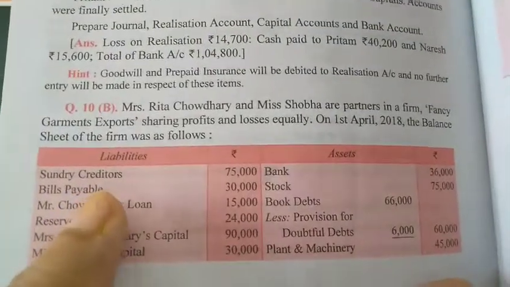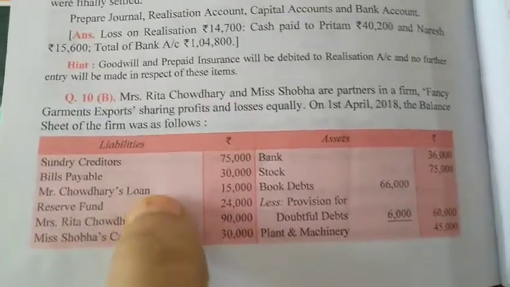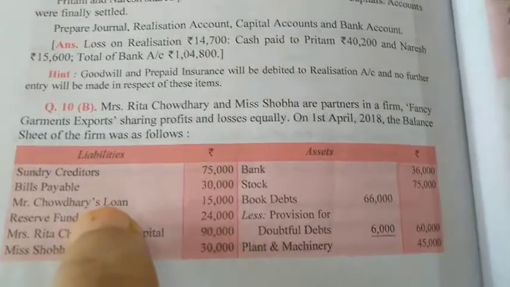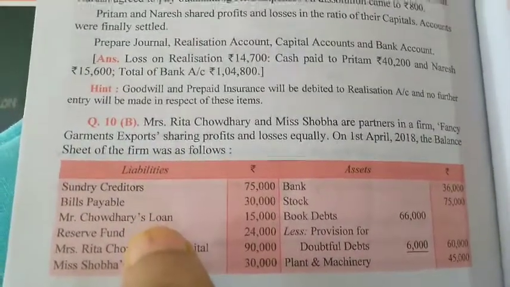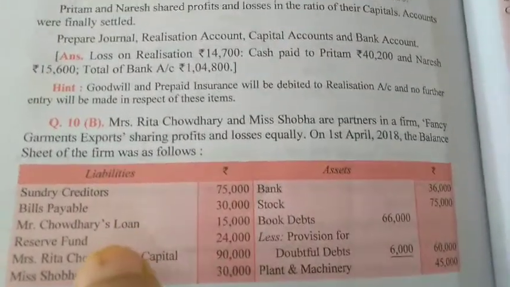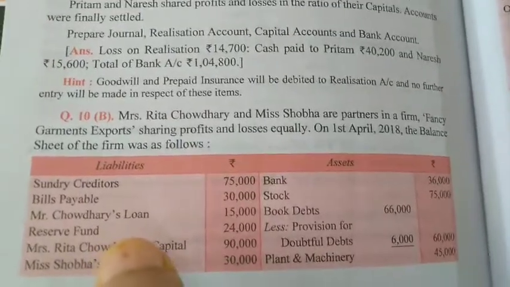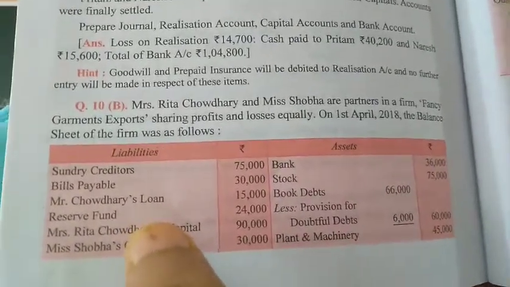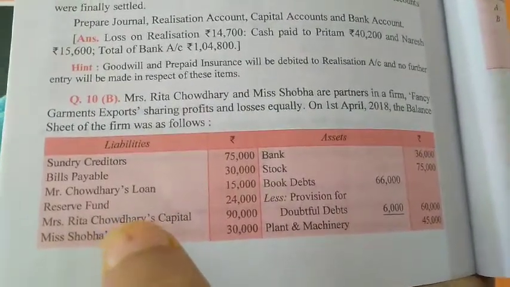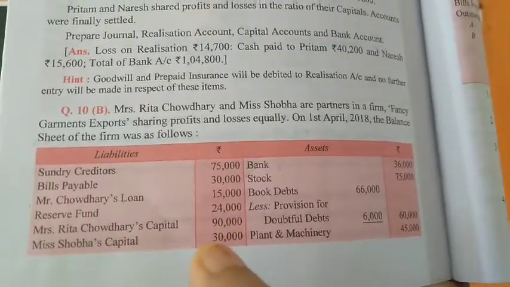The amounts of the creditor, BP and Mr. Chaudhary's loan are given on the liability side of the balance sheet. Mrs. Rita Chaudhary is a partner and her husband's loan is an outsider liability. Creditors are 75,000, and the reserve fund is 24,000. The reserve fund is distributed between the partners in the partners' capital accounts. Rita Chaudhary's capital is 90,000 and Miss Shobha's capital is 30,000.